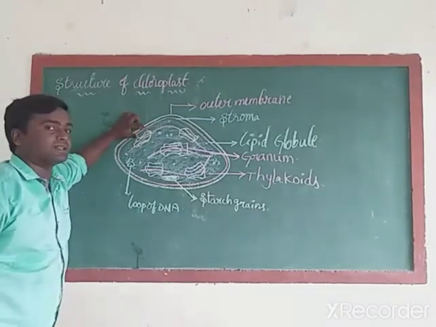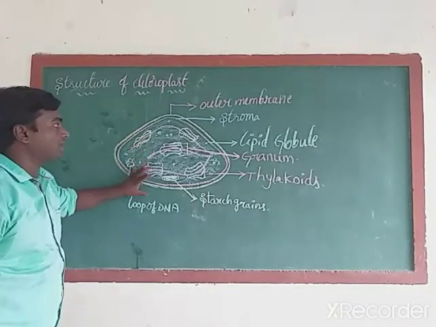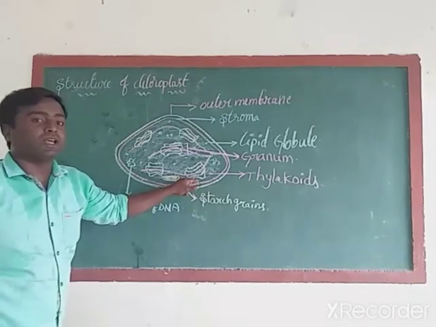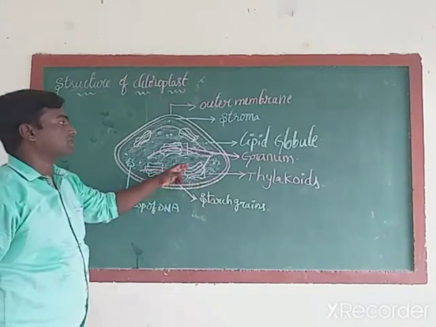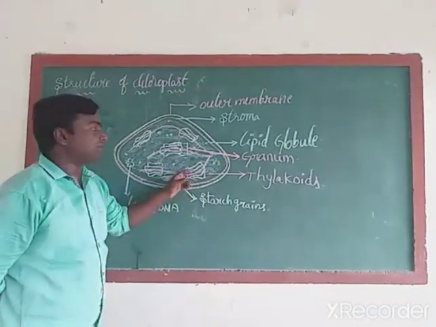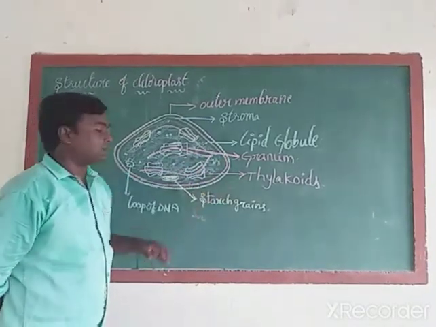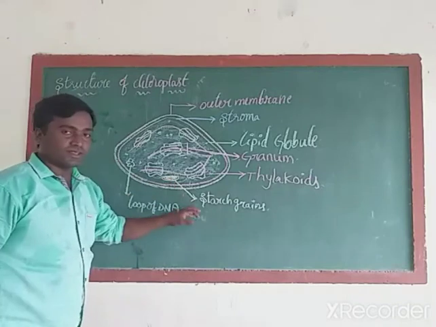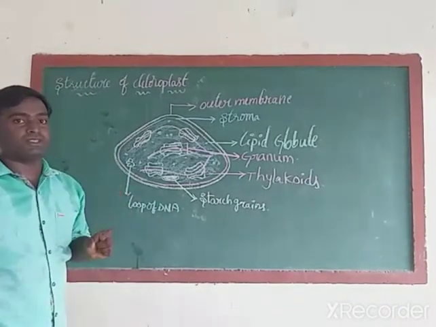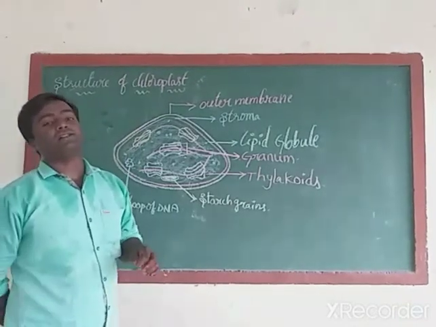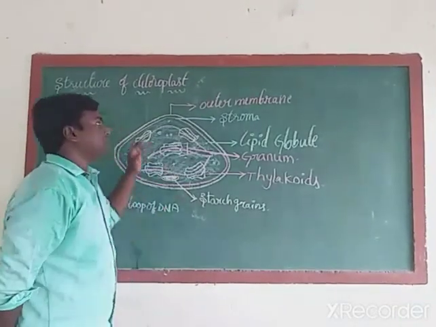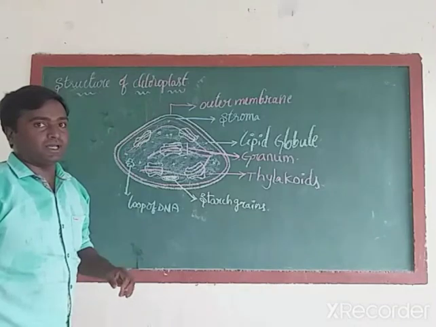So, outer membrane. Next, the middle one is called stroma. Next, the inner membrane contains some stacked coin-like structures. All these stacked coin-like structures are called granum. An individual coin is called a thylakoid. Next, some starch grains are present. Next, the loop of DNA is also there in the structure of chloroplast.